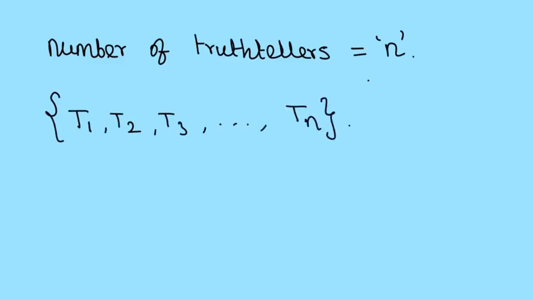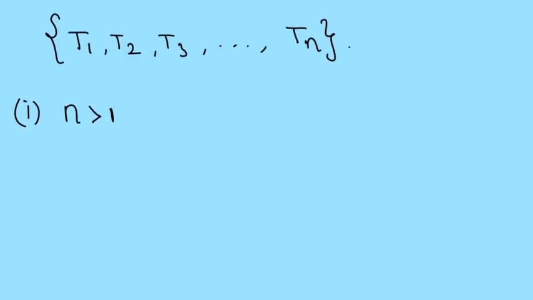Alright. For now, first let us assume that n is greater than 1. That is, there are more than one truth tellers in these 100 people. That we assume first. Let us see what this leads to. Now, if we see these truth tellers from T1 to Tn, whatever they have said must be true.